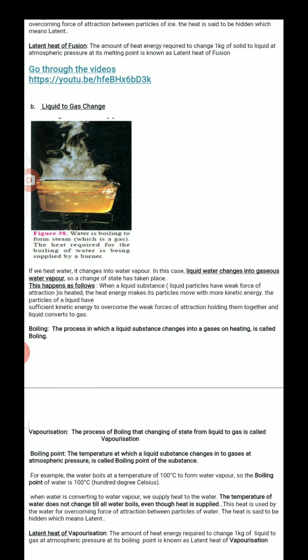When water is taken in a beaker and you supply heat, after some time the water changes to water vapor. How is it converting? Water has particles which are held together with a weak force of attraction. When I supply heat, these water particles absorb that heat, increase their kinetic energy, overcome these attractions and convert to the gaseous state. They come out freely.